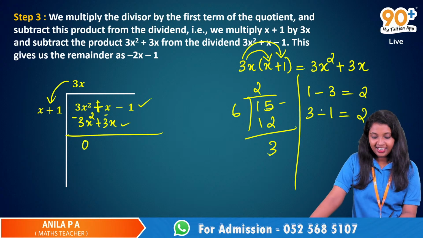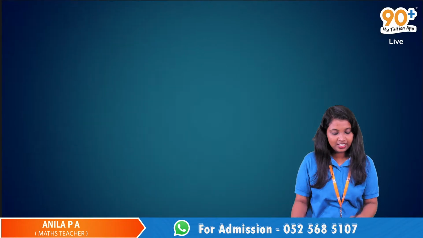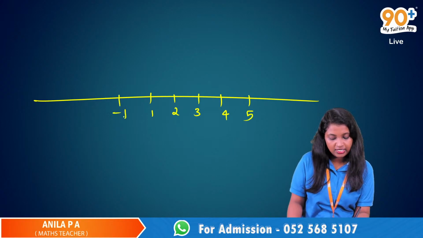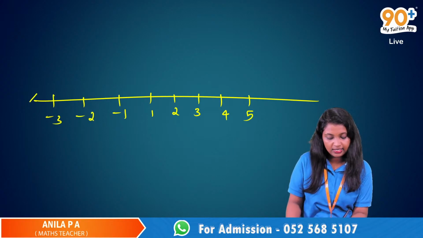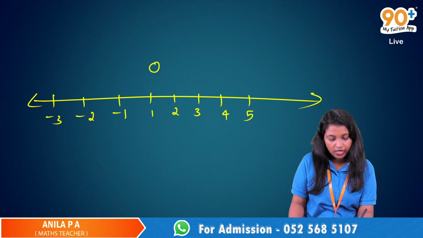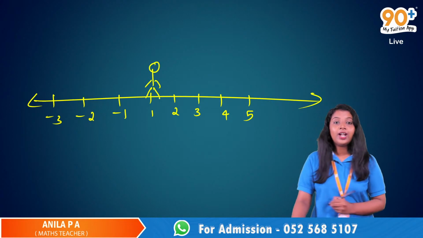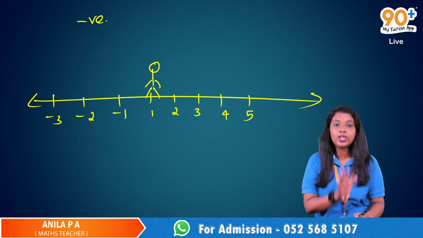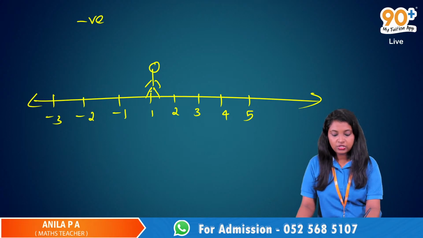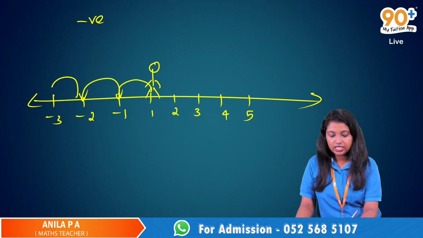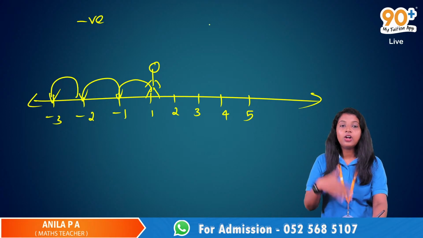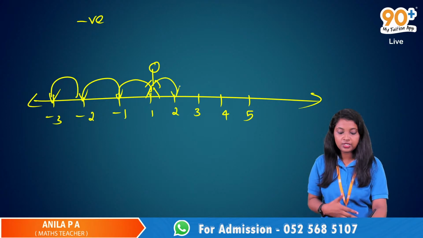Okay, suppose we have a number line. Here is 1, this is 2, this is 3, this is 4, 5, this is -1, -2, -3, like that. And we are standing on 1. 1 minus 3 means the negative sign, so we will always go to the left side. So 1, 2, 3. If it is 1 plus 3 or 1 plus 2, we will always go to the positive side.